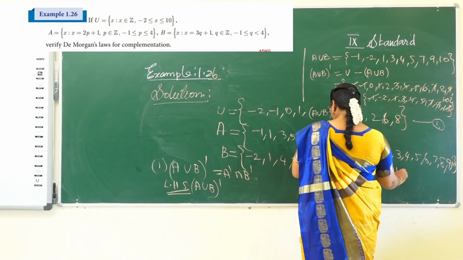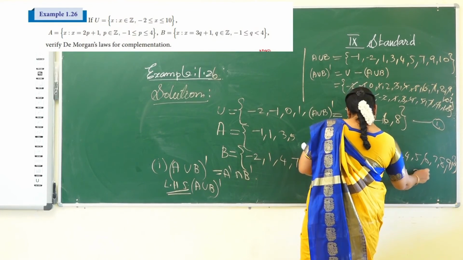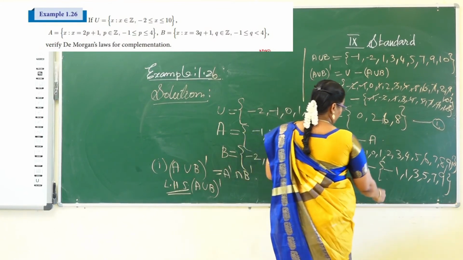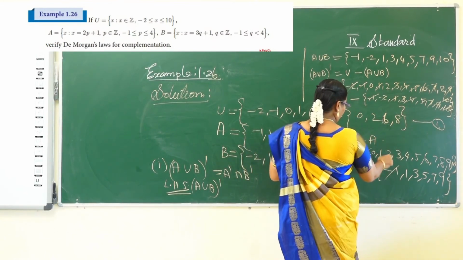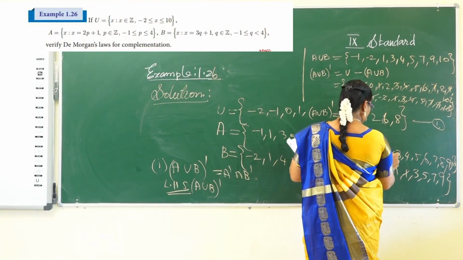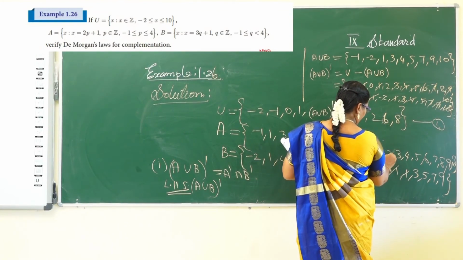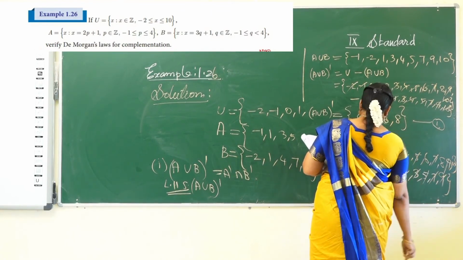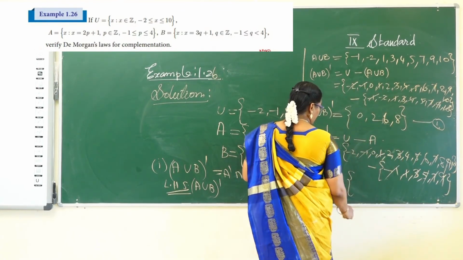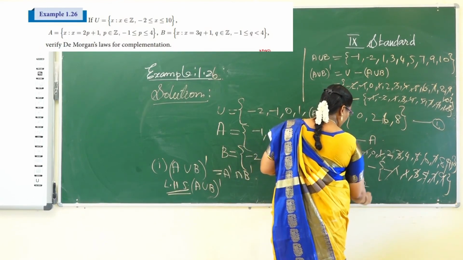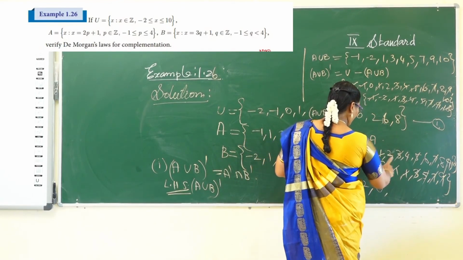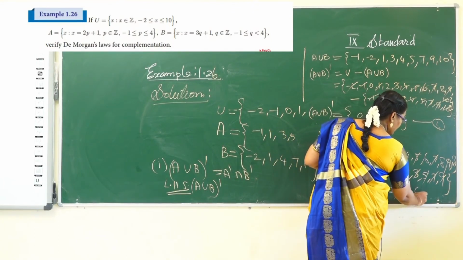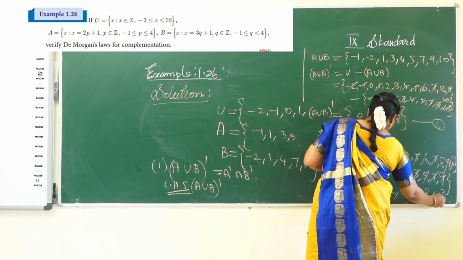A has elements minus 1, 1, 3, 5, 7, 9. So common elements will be cancelled. 2 is not here. So the remaining elements in the universal set are minus 2, 0, 2, 4, 6, 8 and 10.